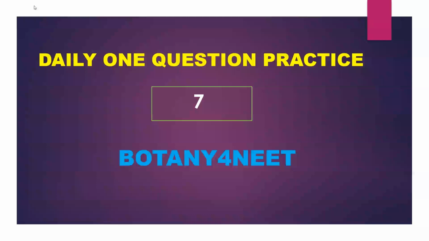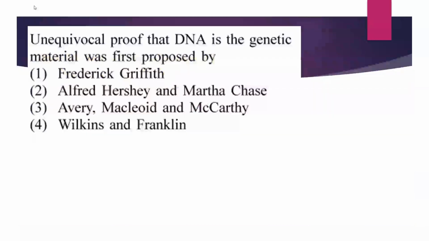Let us solve a question asked in the NEET examination. Unequivocal proof that DNA is the genetic material was first proposed by... What is the meaning of unequivocal? That means a proof which was finally guaranteed with no ambiguity, no confusion at all.